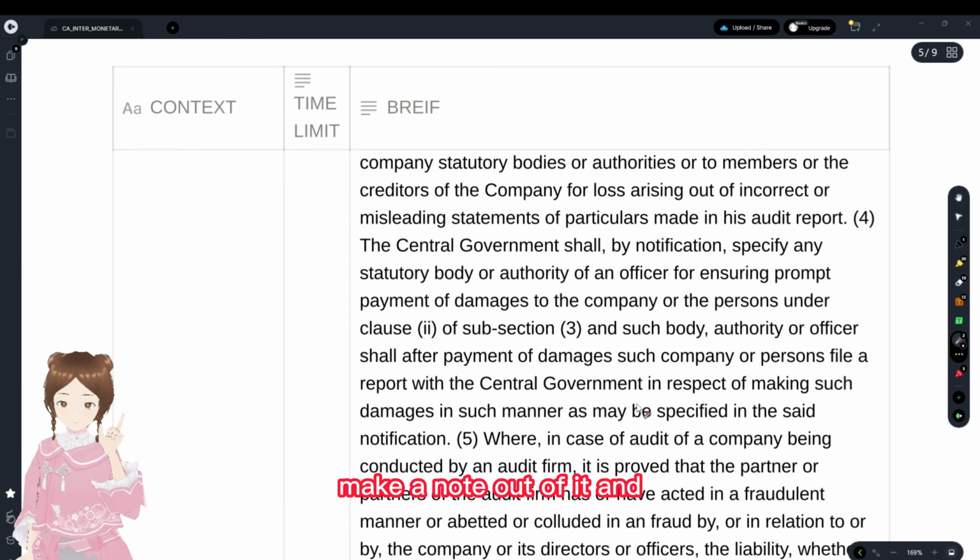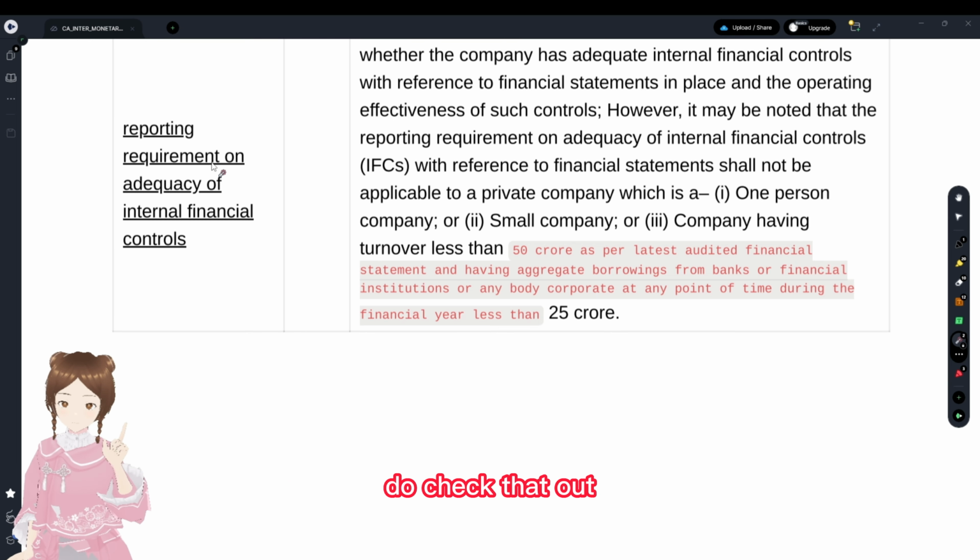And reporting requirement on adequacy of the internal financial controls. You see the difference between the controls; internal financial controls were discussed in the Keyword Kit series. Do check that out.